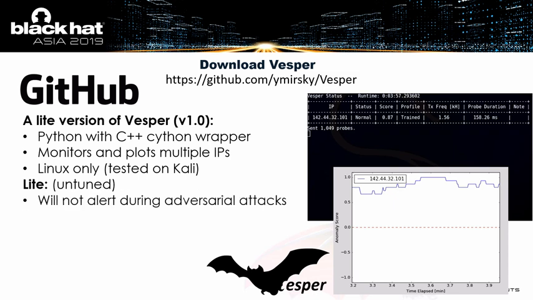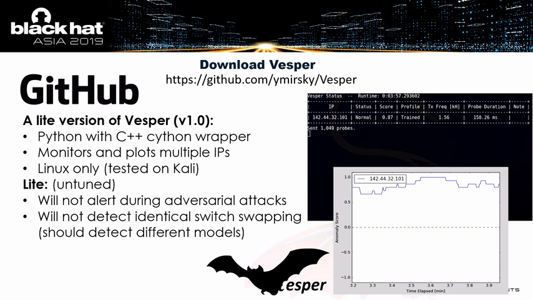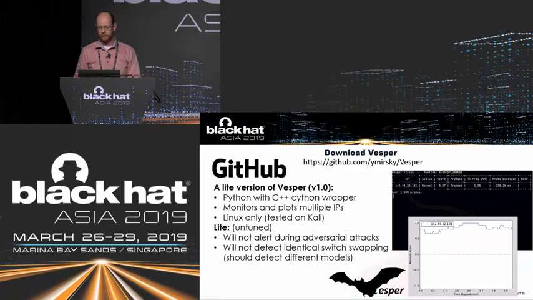So with the light version, you won't be able to detect identical switches. You probably will be able to detect the case of a switch being swapped out with a different switch. And in the light version, we won't be prompting in any case of a detected adversarial attack.